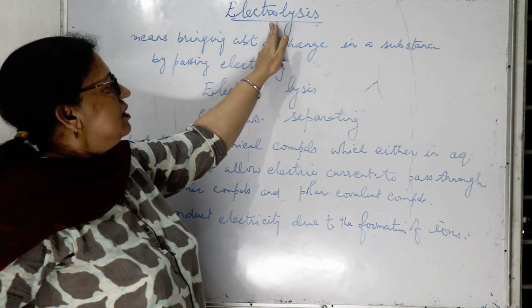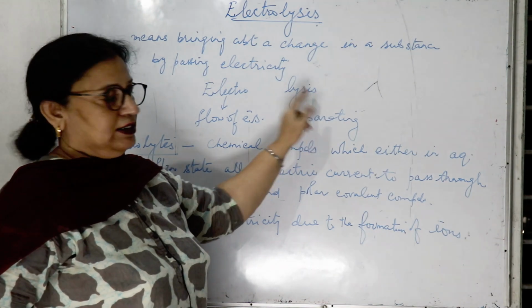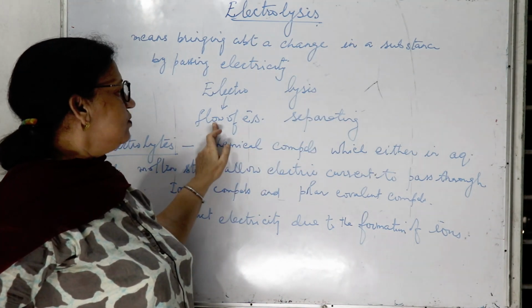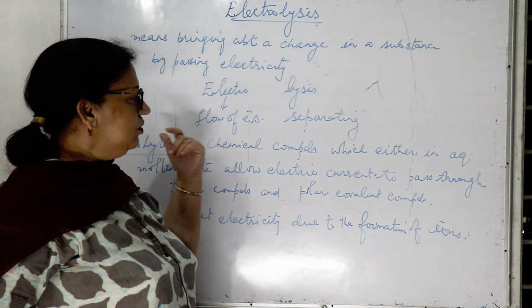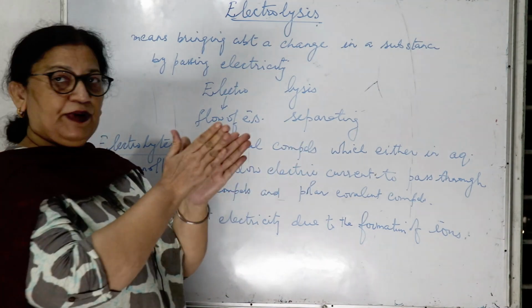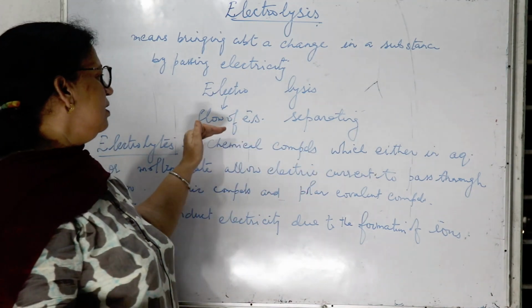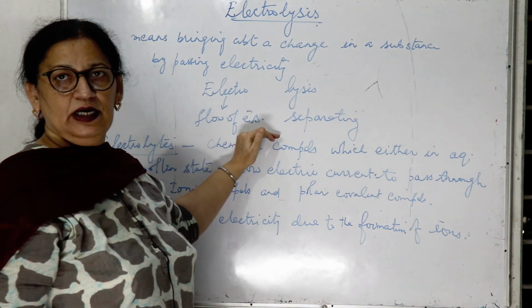The word electrolysis is divided into two, electro and lysis. Electro means flow of electrons, and that is electricity. Flow of electrons, that is electricity. And lysis means separation of a substance by the flow of electrons, by passing electricity.